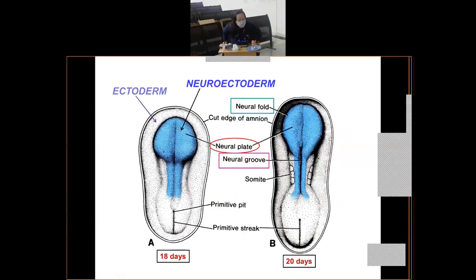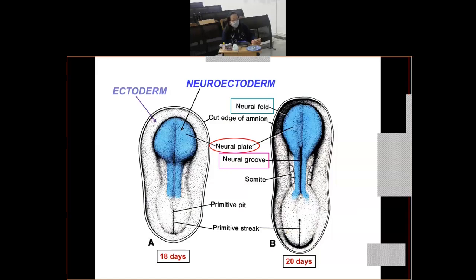Just have a look at this slide. Come to the image in slide A, where the embryo is 18 days old. Here you will see that the midline portion of the ectoderm which lies over the notochord will thicken and form a plate known as the neural plate, which is highlighted in red color.